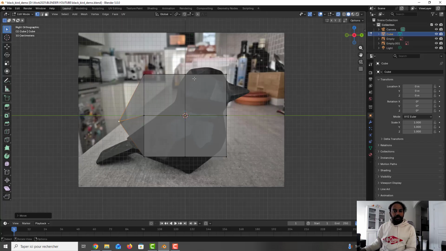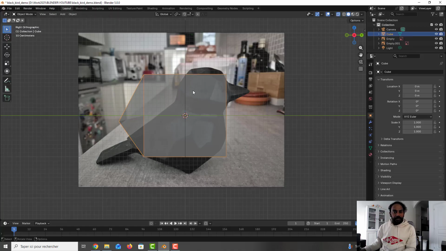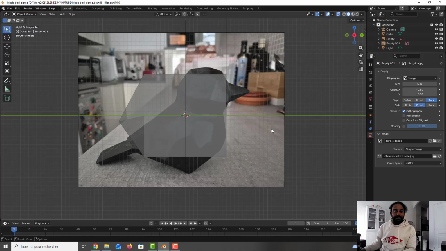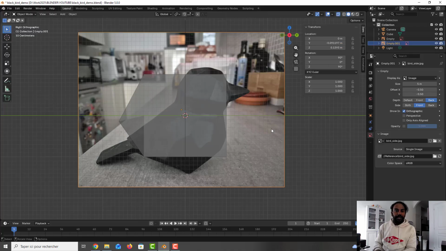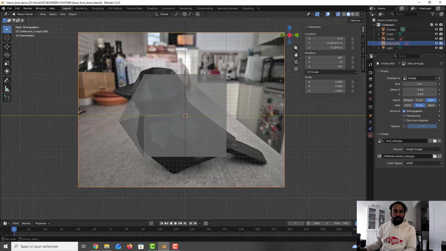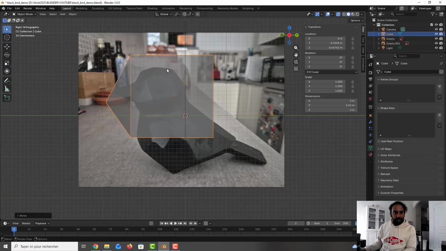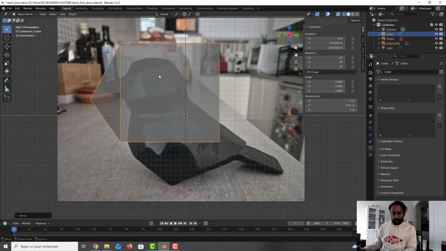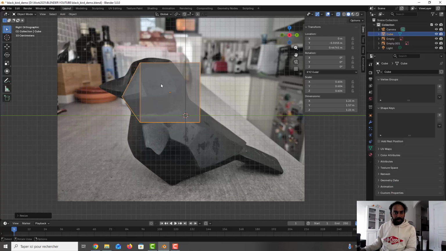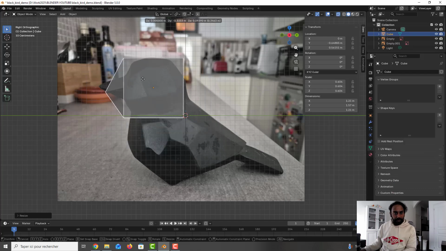Okay, you see the picture is in the incorrect direction. To flip the image, we go to the image, we press N, and for the scale you can put -1, so it will invert. Okay, just after I take the cube, I will scale a little bit like this, and I will move like this just to have, you know, the look and feel that we want.